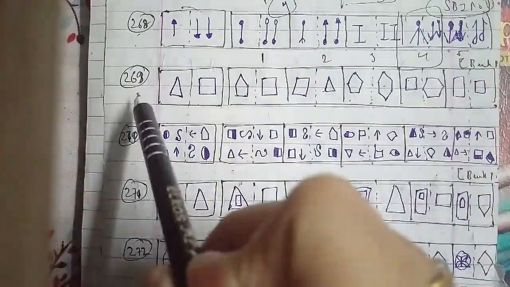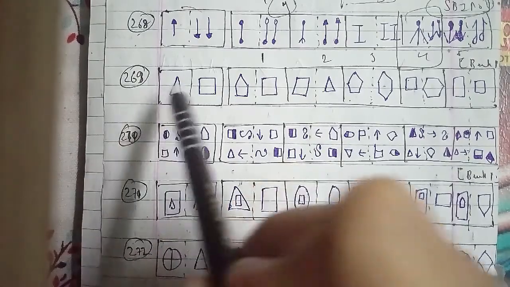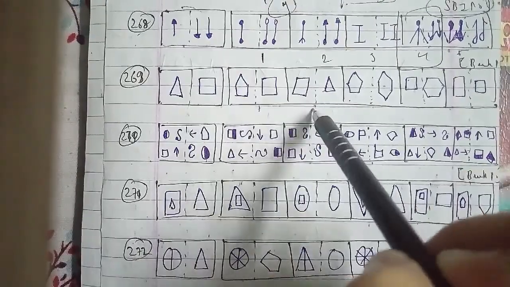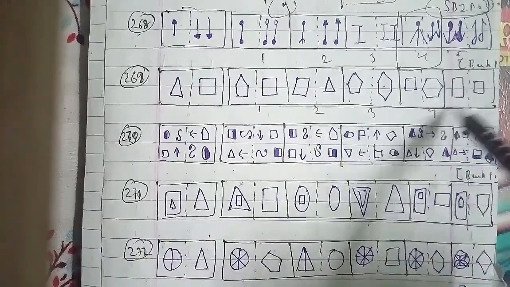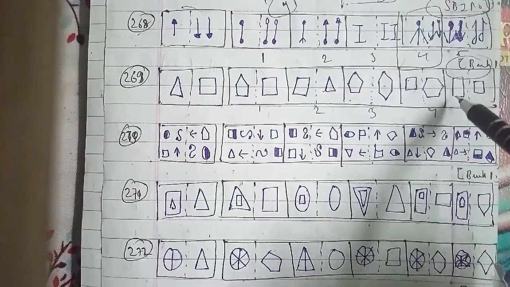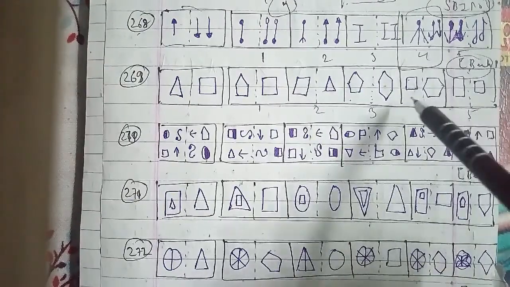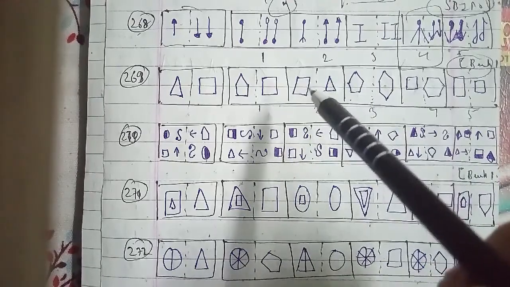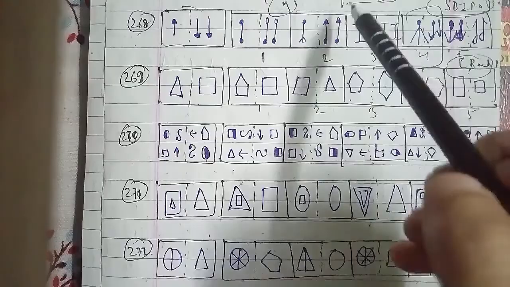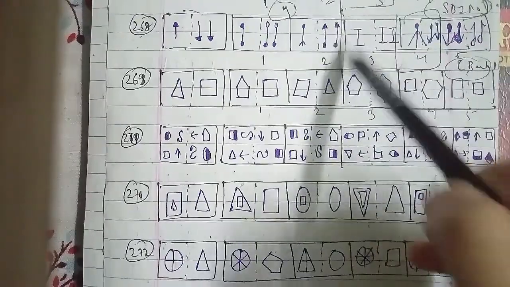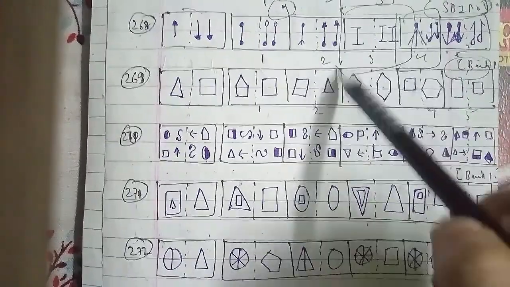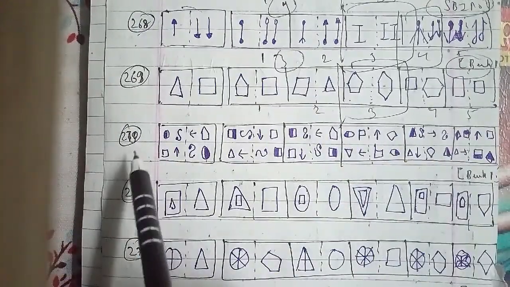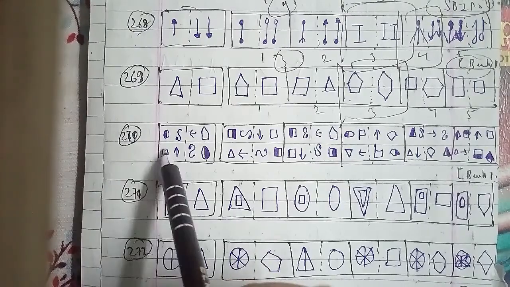Let's go ahead with the 269th question of the session. This is a figure where triangles and a square have been represented, with options 1, 2, 3, 4 and 5. This has been asked in a bank PO question paper, so that is also an important one. Here the left hand side figure is inverted and duplicated to form the right hand side figure. The third figure will be the right answer for this question. We will be going ahead with the 270th question of the session.